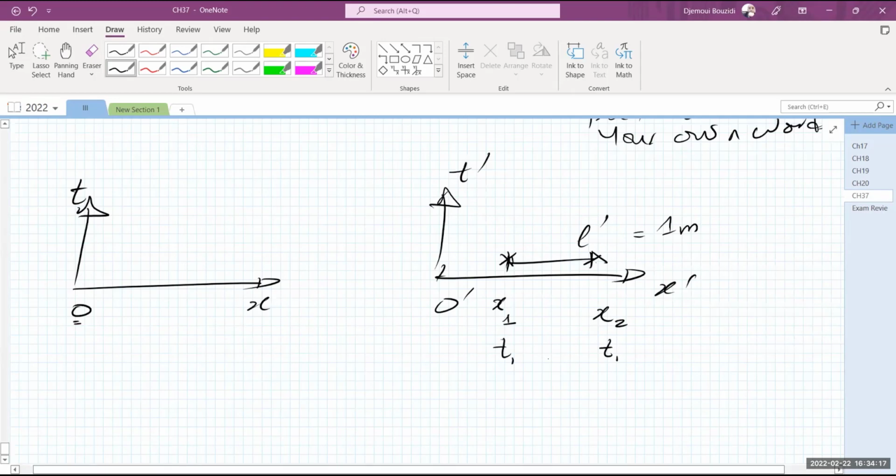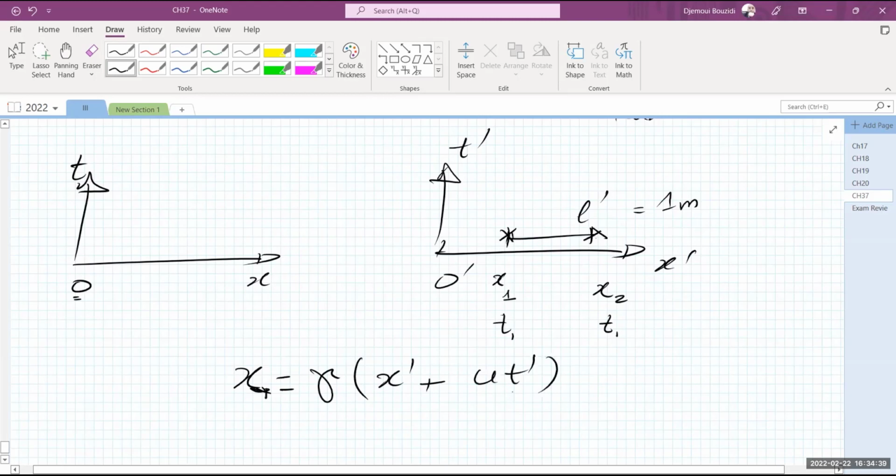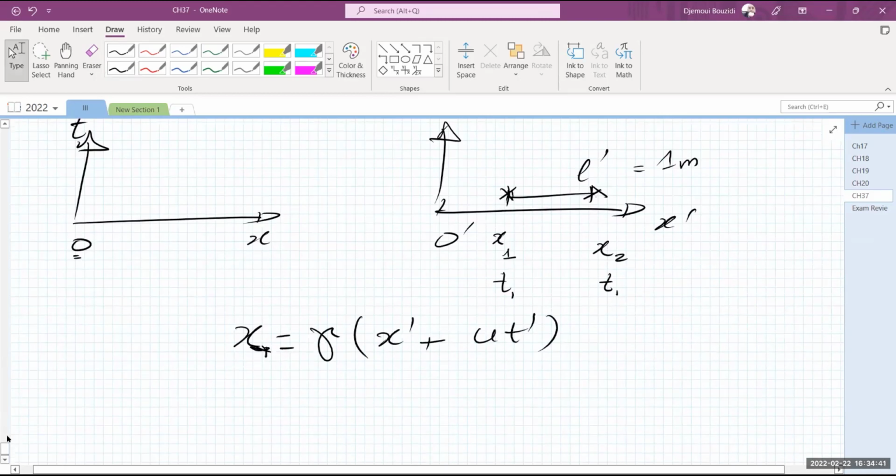So in other words, this is a simultaneous measurement of both ends of this ruler from the vantage point of observer O. Obviously, I need to look at the expression that he's using in here. X1, or let's take X and then we'll take the deltas. It's the same thing. It's going to be, again, gamma times (X prime plus U T prime). That's his measurement of length. And T, obviously, is given by gamma times (T prime plus U over C squared times X prime). So these are primes in here.